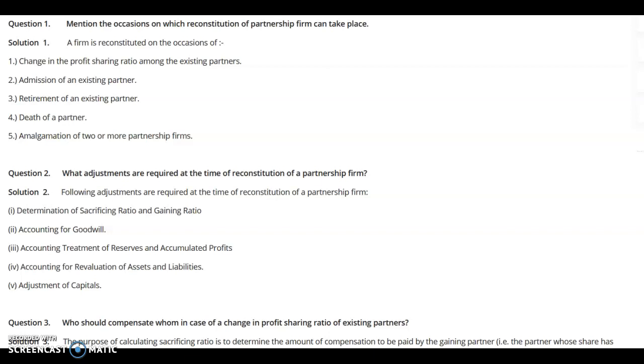There may be the number of occasions due to which there is the reconstitution of partnership firm. They may include change in the profit sharing ratio among the existing partners, admission of a new partner, retirement of an existing partner, death of a partner, amalgamation of two or more partnership firms. So there are number of occasions due to which there is the need of reconstitution of the partnership firm.